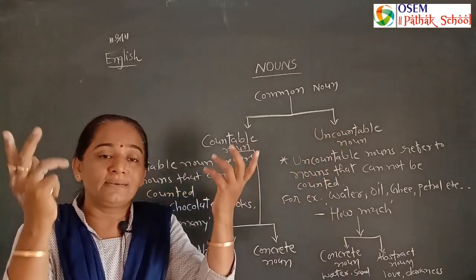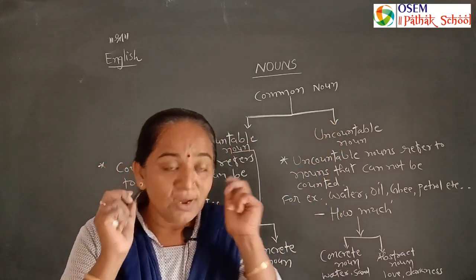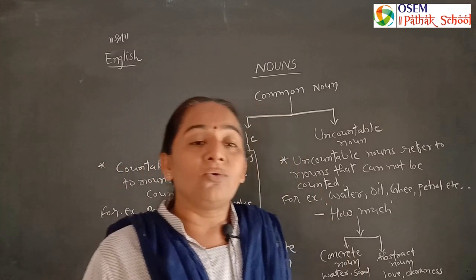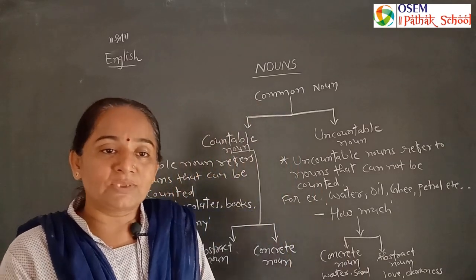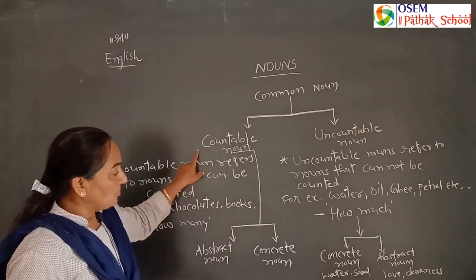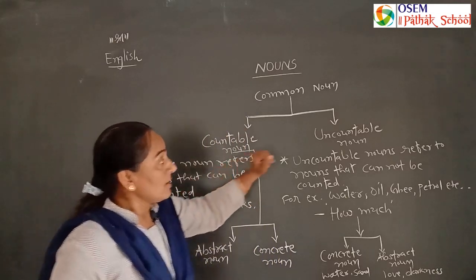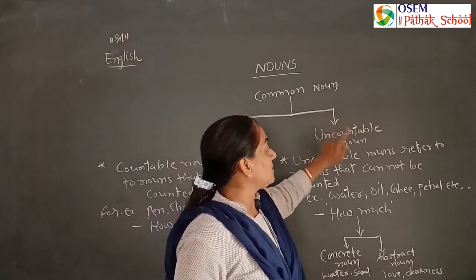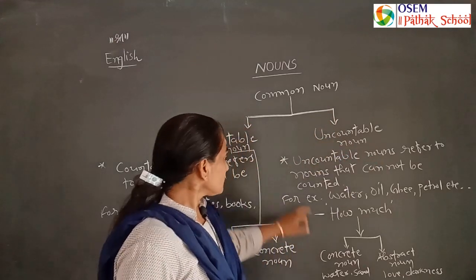I have 2 hands. How many ears have you? I have 2 ears. So when the things can be counted, we use countable nouns and always ask with how many. Another part of common noun is uncountable noun.